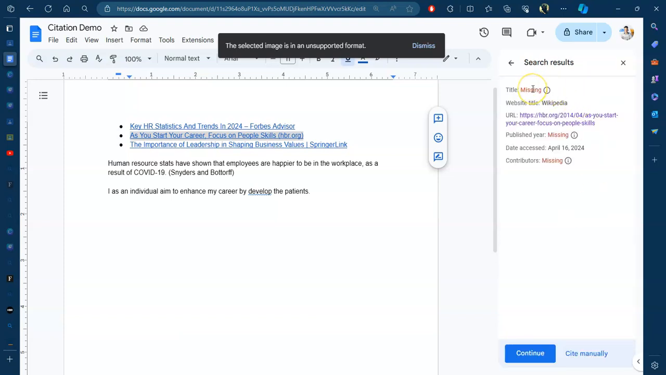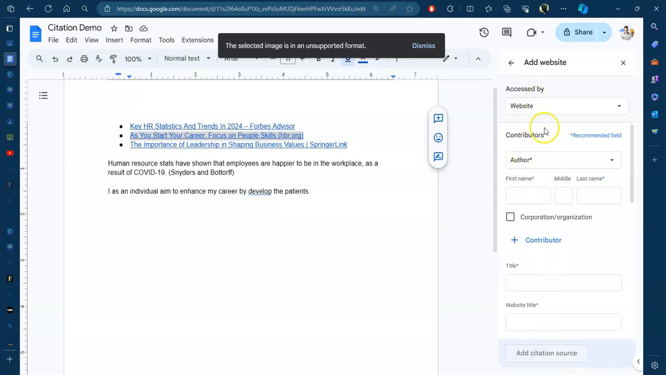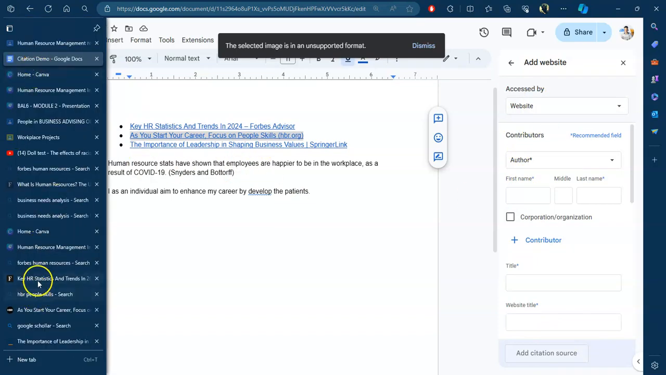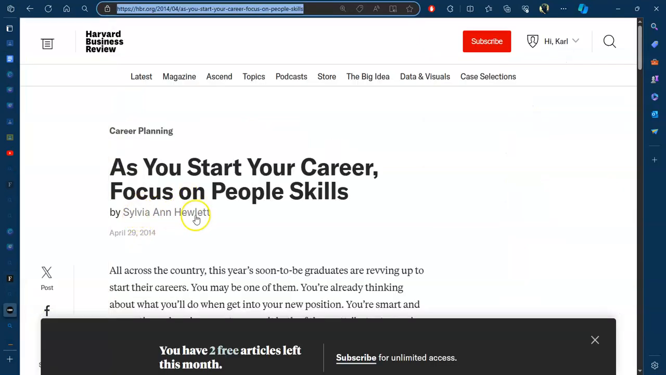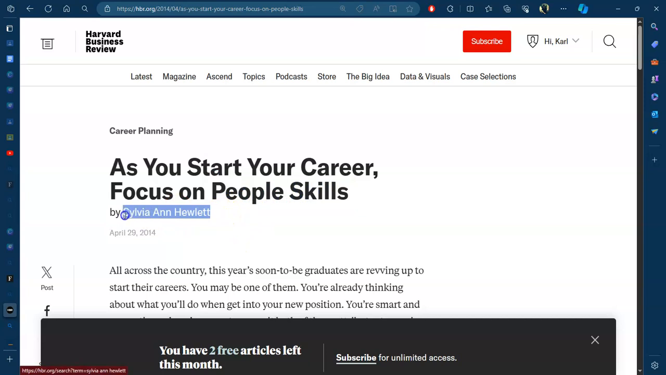Okay, so it doesn't have the title. Okay, that's easy. I can fix that. It doesn't have the year or the contributor. So you can see it's missing some stuff. So we're going to have to put that in manually. So we'll go to the Harvard Business Review article and we know it's Sylvia and Hewlett. We know that it's called As You Start Your Career.